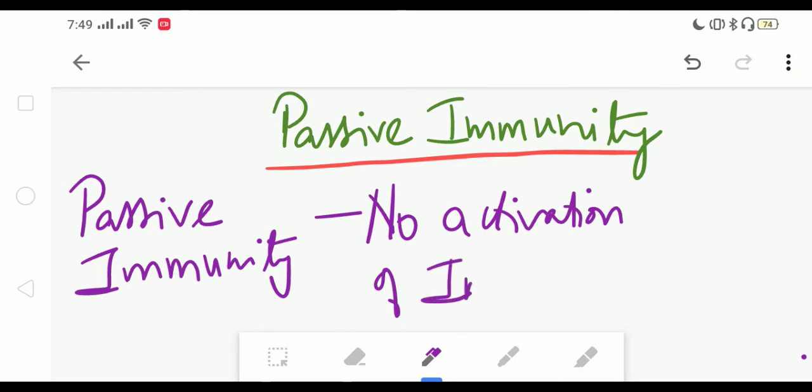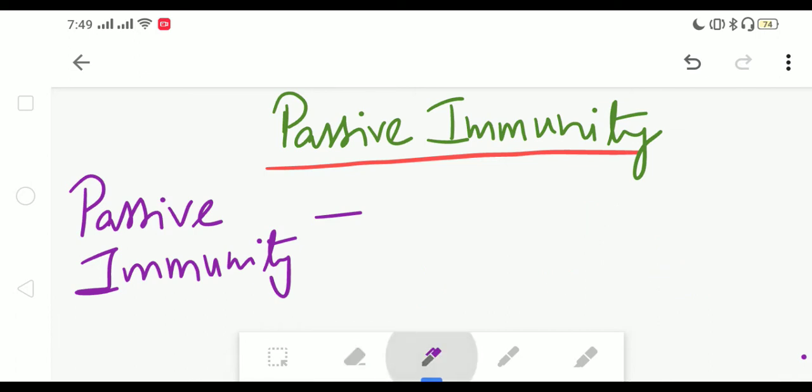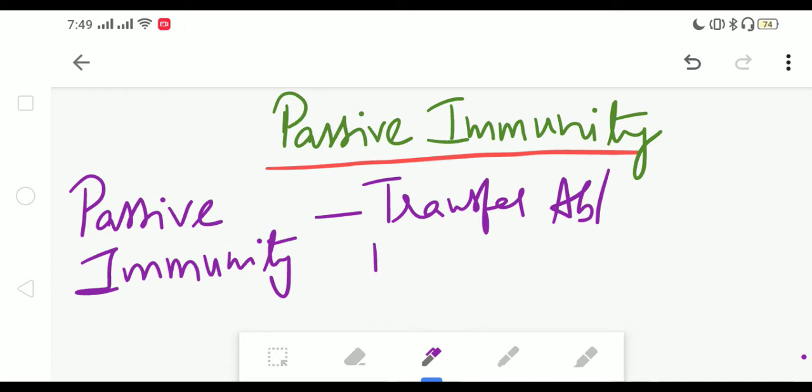No activation of the immune system. So if the person's immune system doesn't get activated, then how does the person develop immunity? In passive immunity, the immunity actually develops by means of transfer of antibodies or immune cells from an immune person